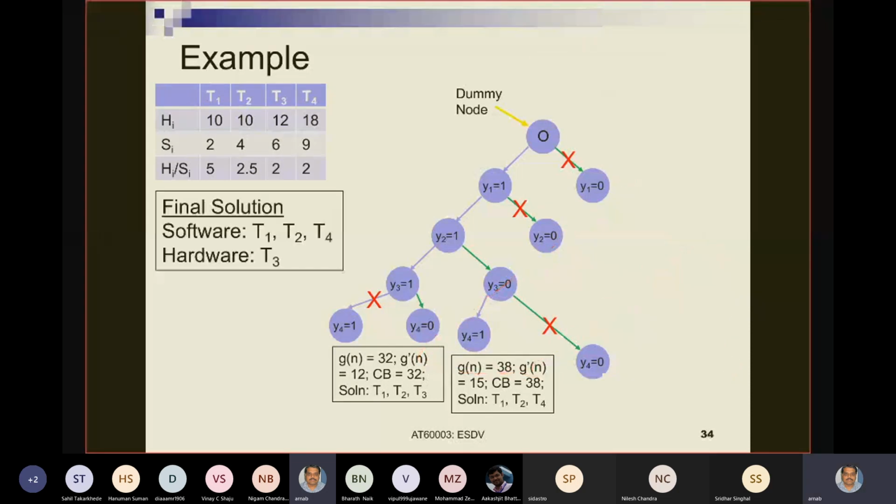Okay. So now the final solution, which is maintained in the global variable and the global data structure, is T1, T2, and T4 in software and T3 in hardware. Have you understood this algorithm? Any questions anymore that you previously had?